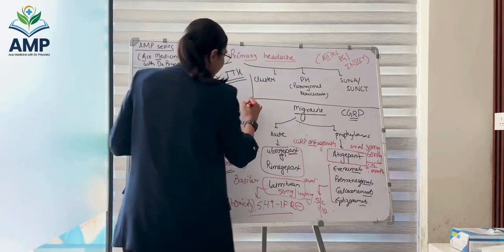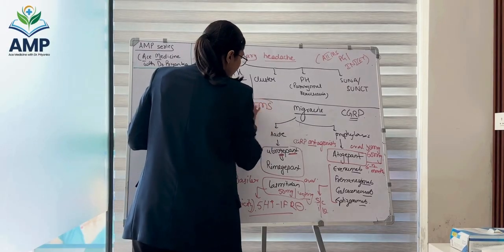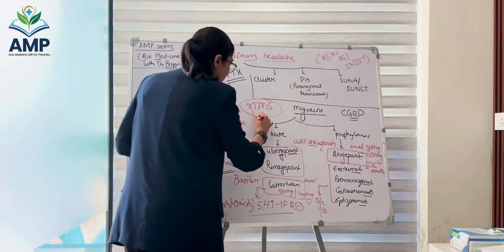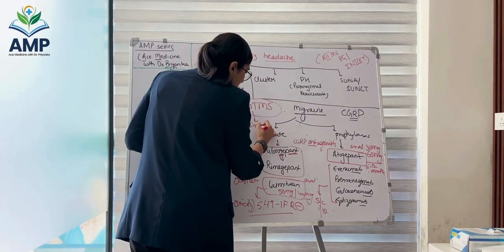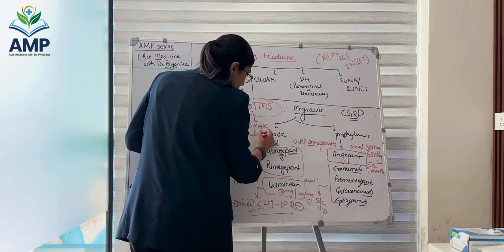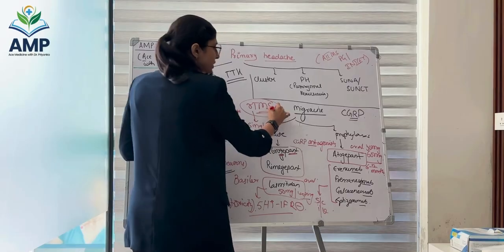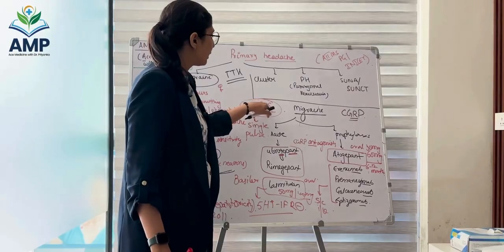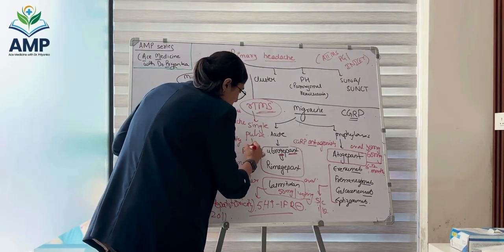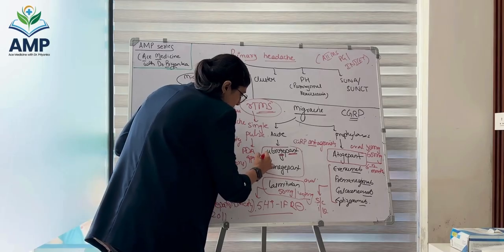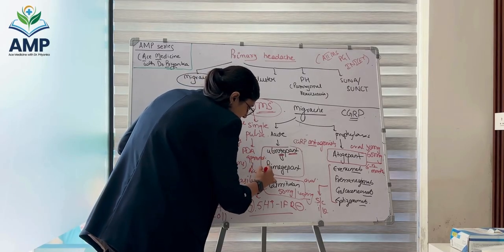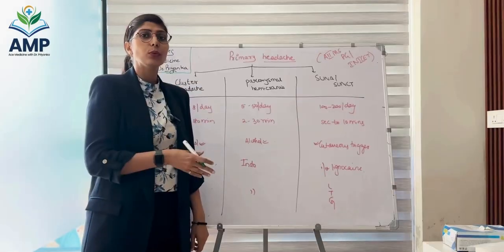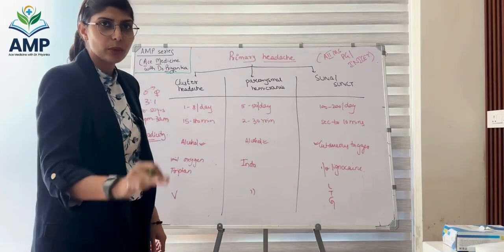Now, remember one more thing. This can be asked in your AIIMS exam. Repetitive transcranial magnetic stimulation, rTMS. But for migraine, the FDA approved therapy is single pulse TMS, so we will not use the letter R. It's a single pulse transcranial magnetic stimulation, FDA approved for acute attack of migraine. Remember this. Let's continue with our other primary headache syndromes and the important questions that are asked.